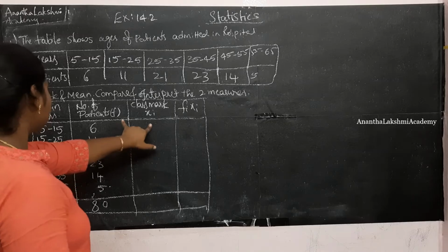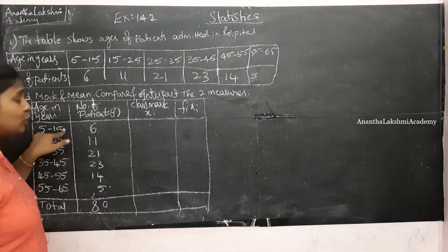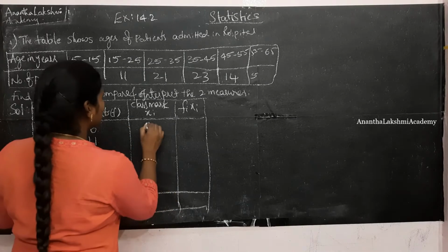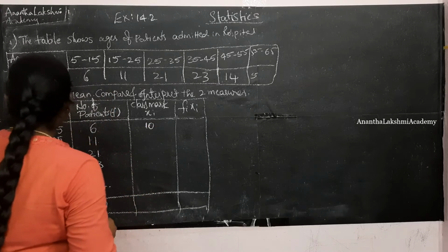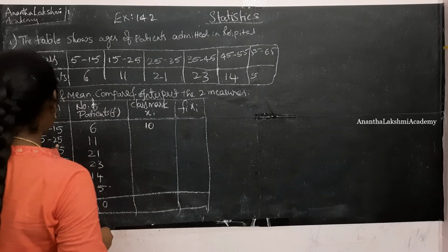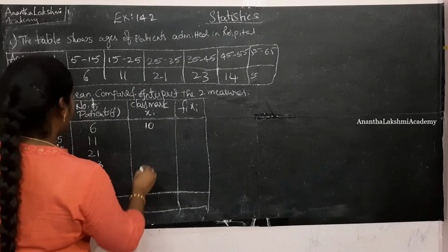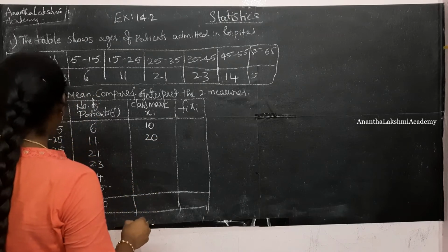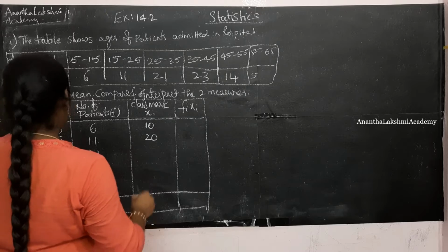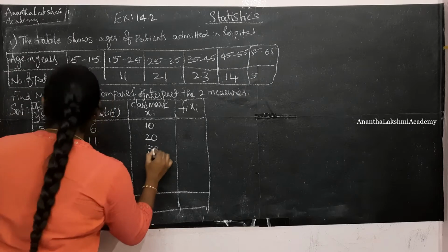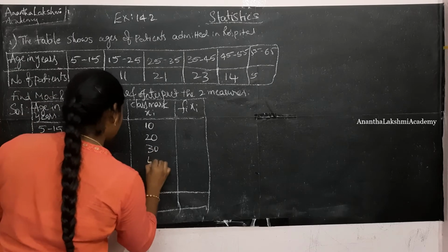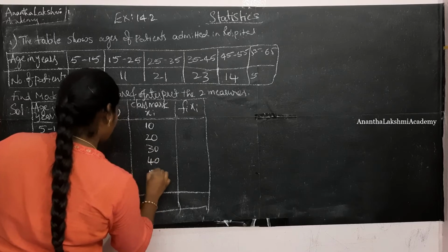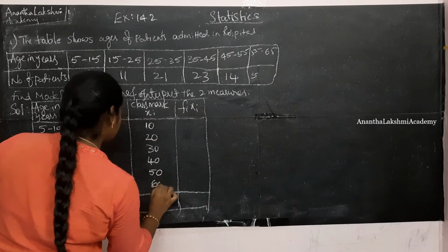Alright. Next, class mark is nothing but the midpoint of both the boundaries. 5 plus 15, 20 by 2 is 10. 15 plus 25, 40 by 2 is 20. 25 plus 35, 60 by 2 is 30. And it goes on, 35 plus 45 by 2 is 40, then 50, and this is 60.